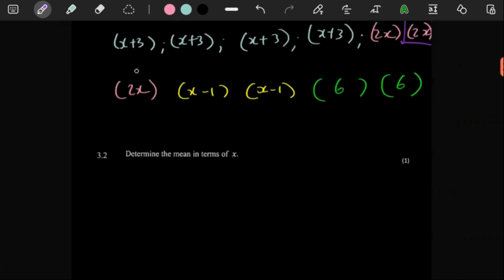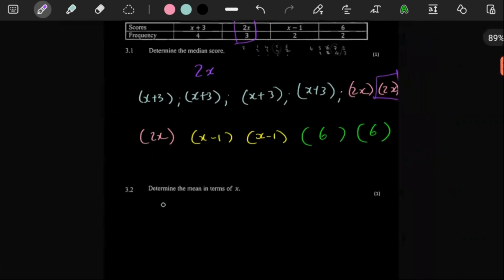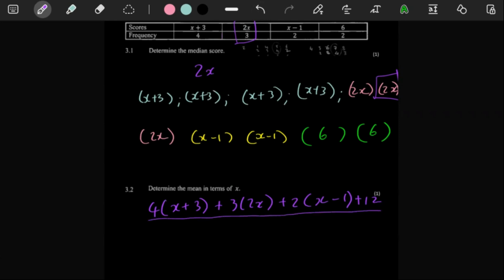So we have technically 4 of these. So we have 4 of x plus 3, and then you add 3 of these, and then you're going to add 2 of these, and then we're going to add 2 of those, and then obviously the total is just 11.